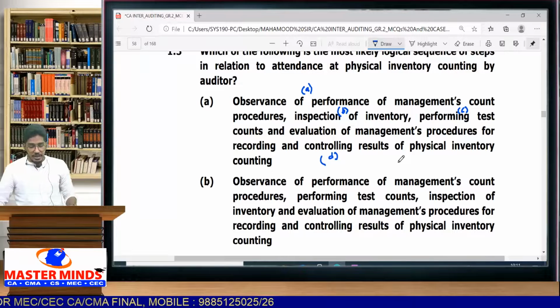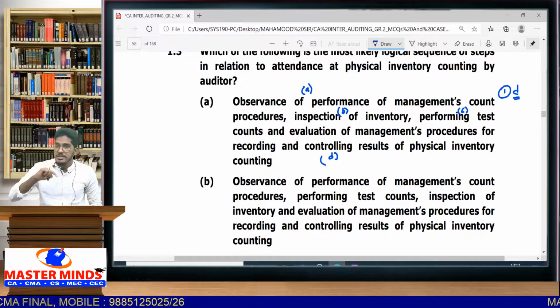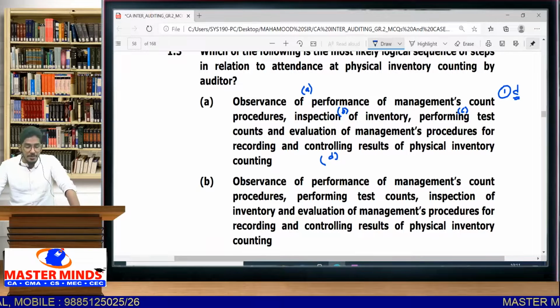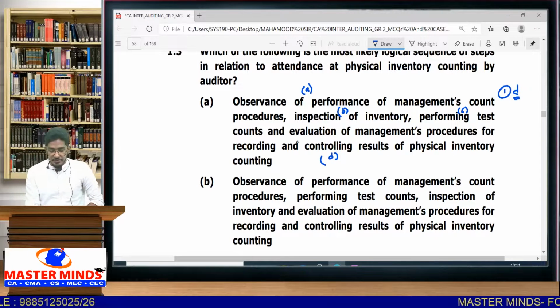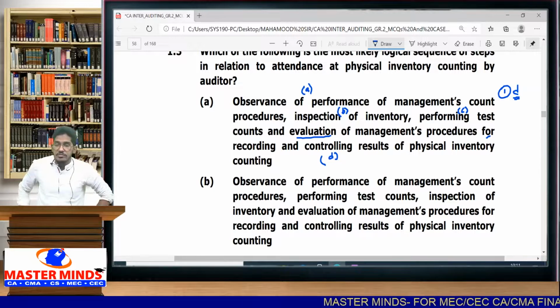If you go and observe there, what will be the first point? When you go for physical inventory counting, first you have to evaluate. That means you have to analyze what are the management's procedures for recording and controlling results of physical inventory counting.